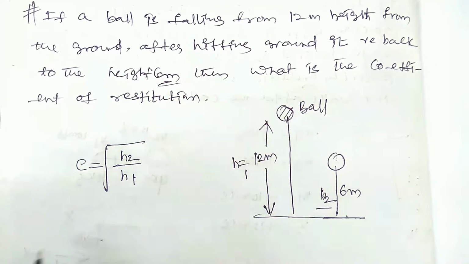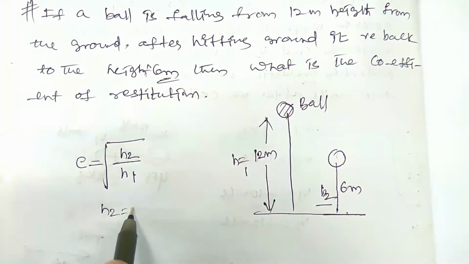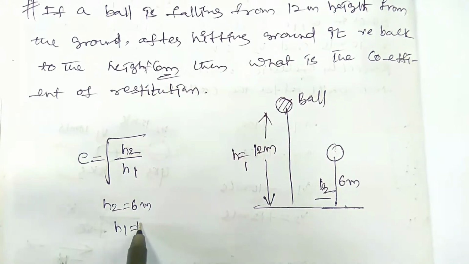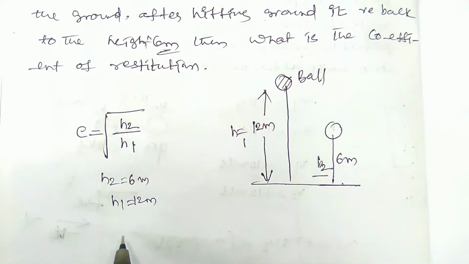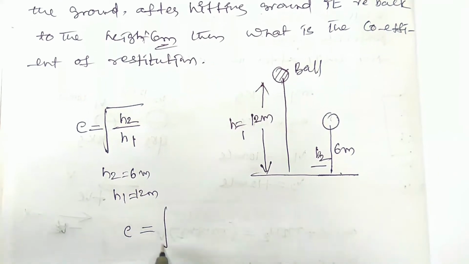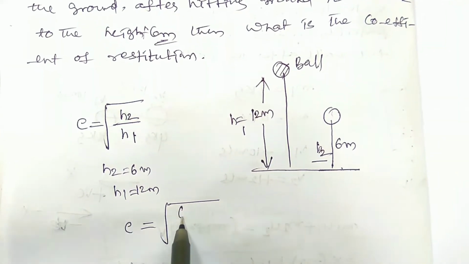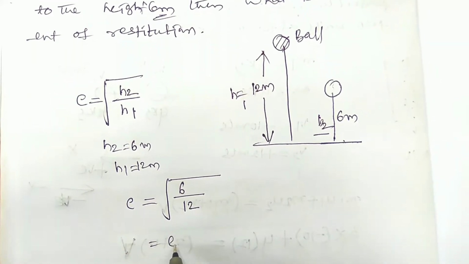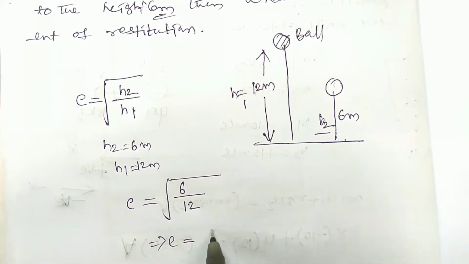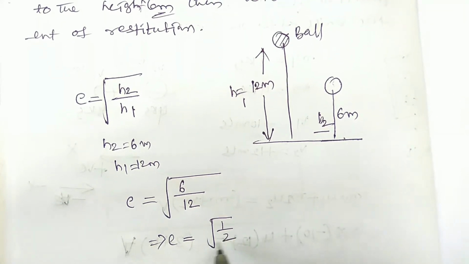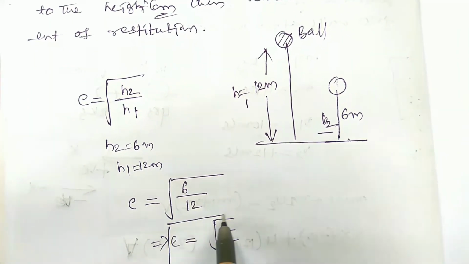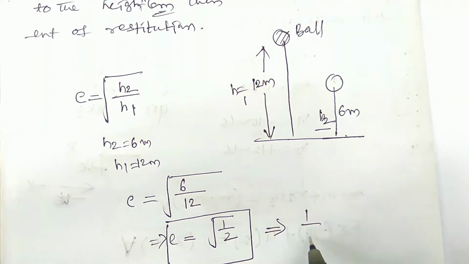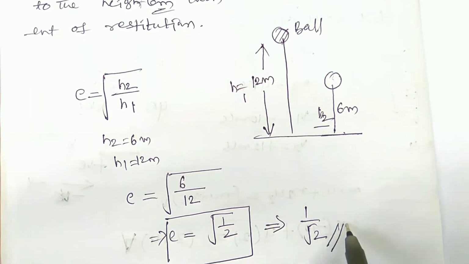So H2 by H1, where H2 is equal to 6 meters and H1 is equal to 12 meters. Just substitute the values: e is equal to under root of H2, that is 6, by H1, that is 12. So e is equal to under root of 1 by 2, which is 1 by root 2. So this is also a coefficient of restitution.